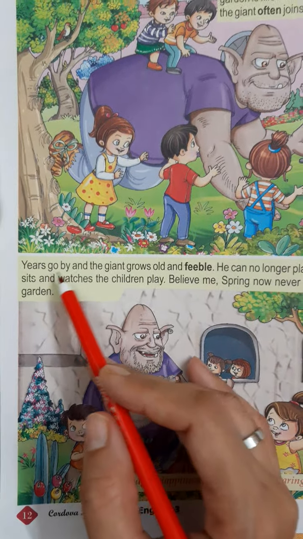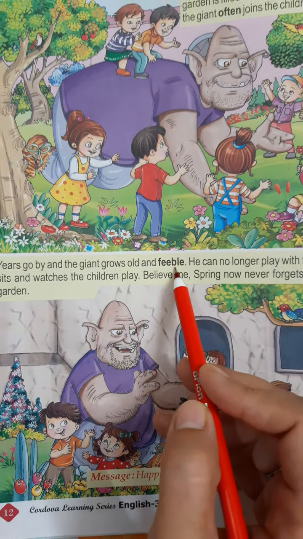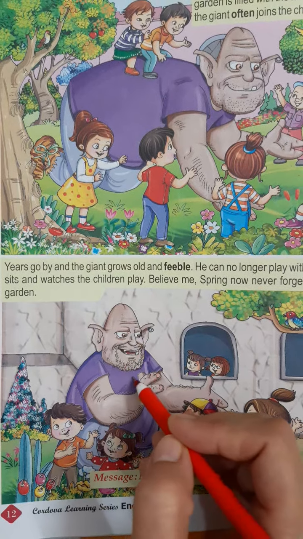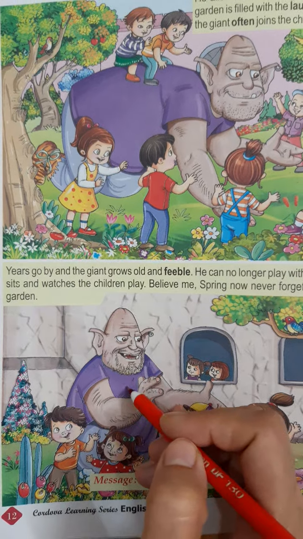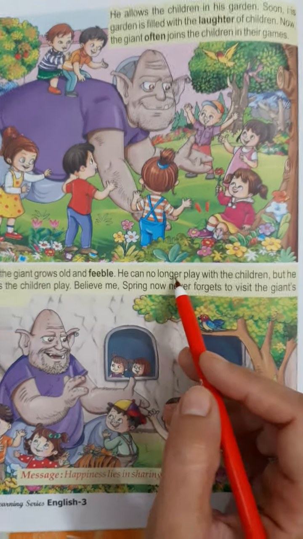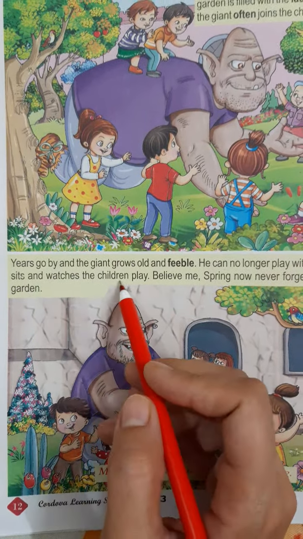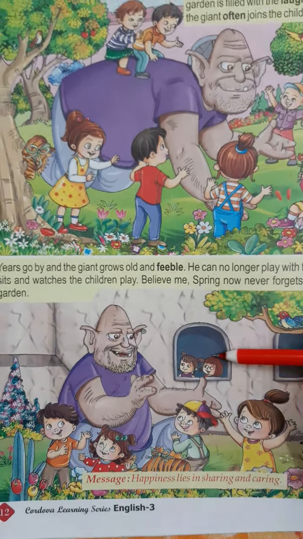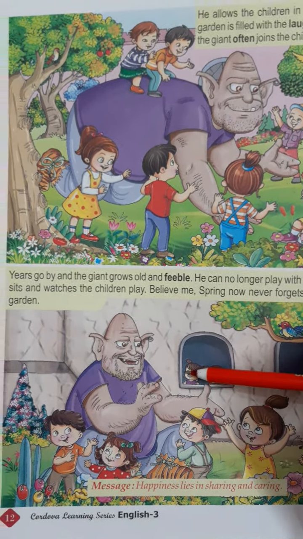Now, years go by and the giant grows old and feeble. Feeble means very weak. As a person grows old, he gets weak also. So, now we can see in the picture that the giant is growing old and weak. He can no longer play with the children, but he sits and watches the children play. He used to enjoy looking at the children.